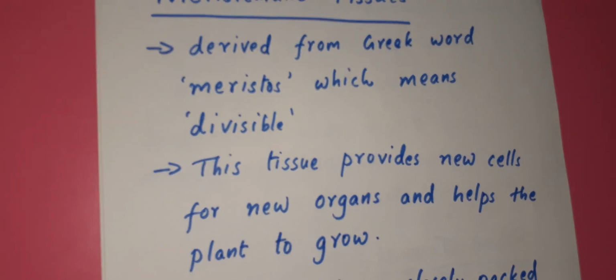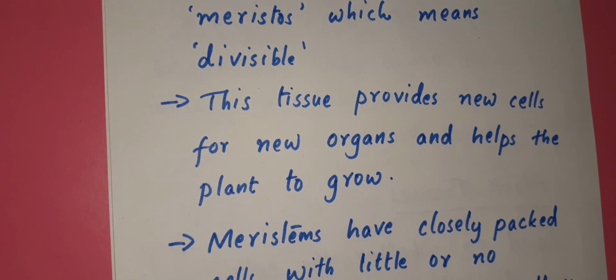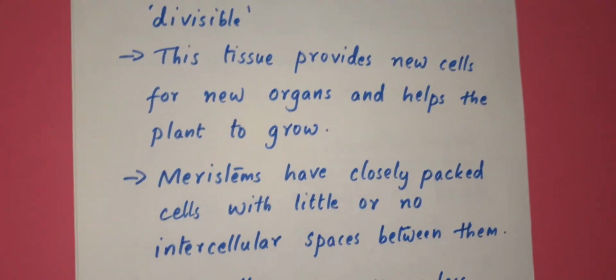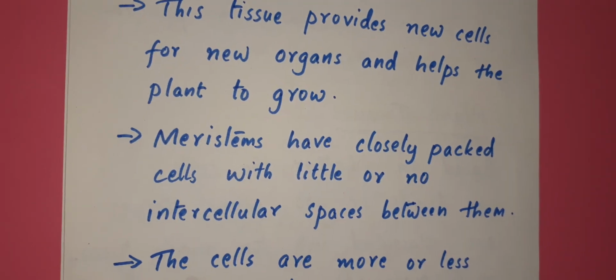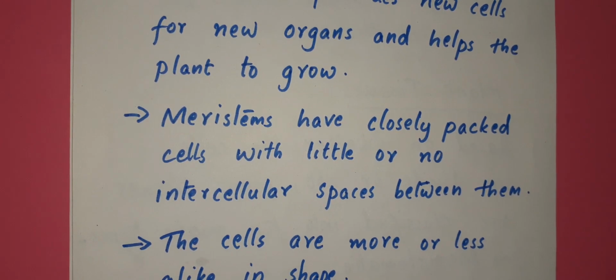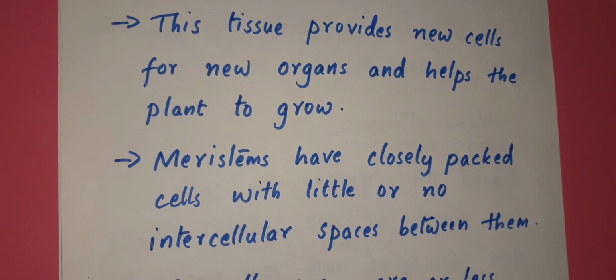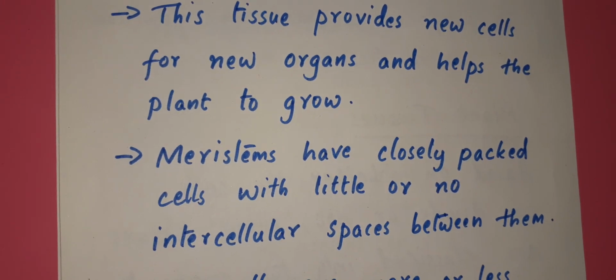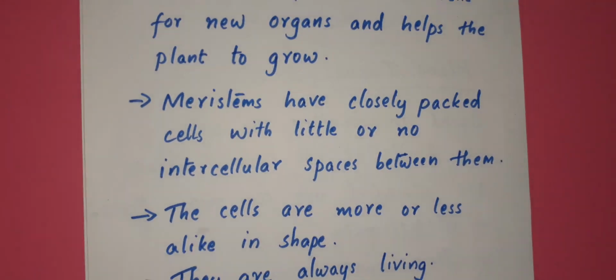Now, this tissue provides new cells for new organs and helps the plants to grow. When new cells are originating, automatically the plants will increase in size and width. New branches will come like that. These meristematic tissues are helping the plants to grow.